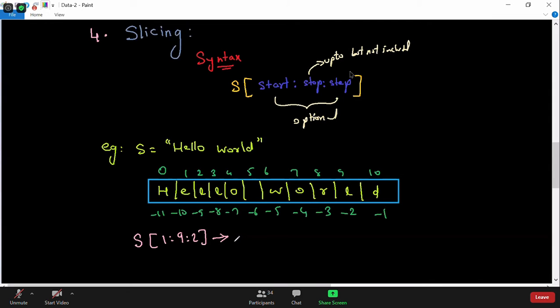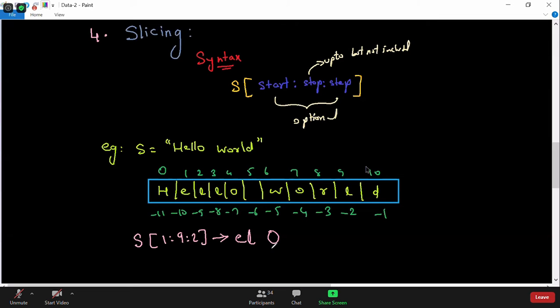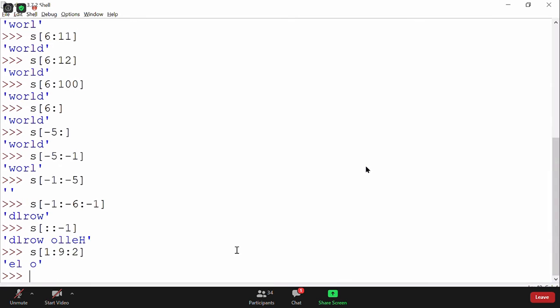Shikawat, please check. Very good. So it will start from 1, so E. It will go 2 steps, so it will go to the third location L, then to the fifth location space, then to the seventh location O, but it will not go to the ninth location, so L will not be printed. So perfectly fine. It will be EL space O. Shikawat, you got it now?